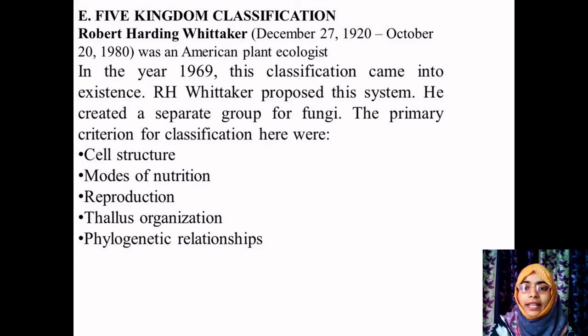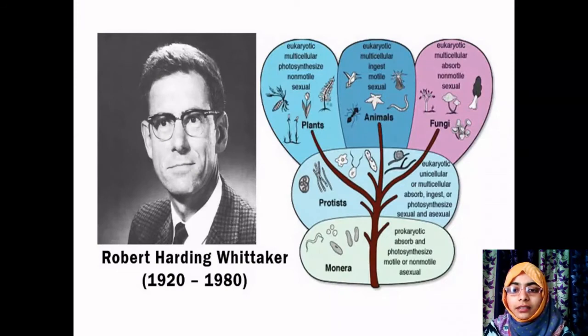Okay. So in the next slide, it was the scientist Robert Harding Whittaker. You can see in the picture itself, you have the 5 kingdom classification, that is Plantae, Animalia, Fungi, Protista and Monera. I'll explain you once again. Plantae, Animalia, Fungi, Protista and Monera. These are the 5 kingdoms by which the classification of organisms was completed.